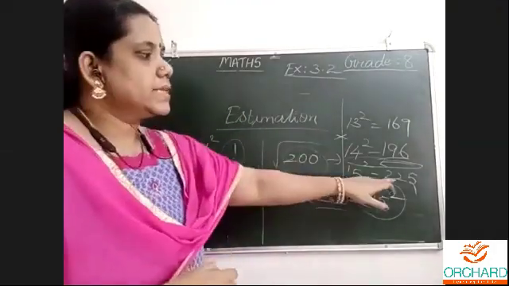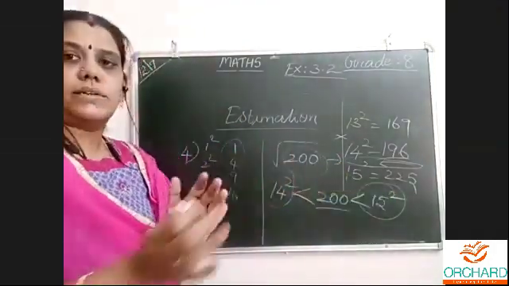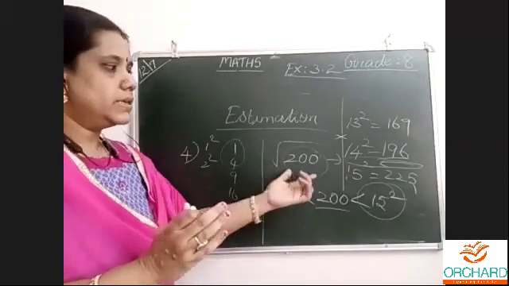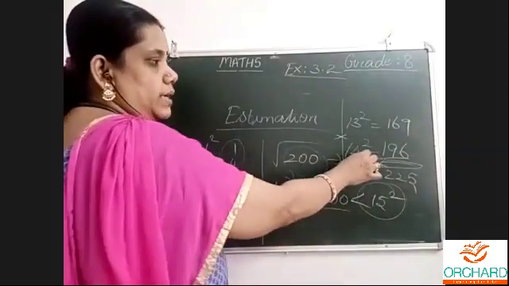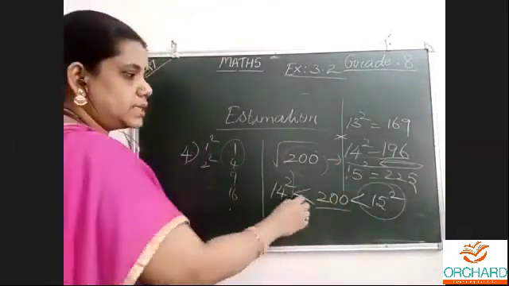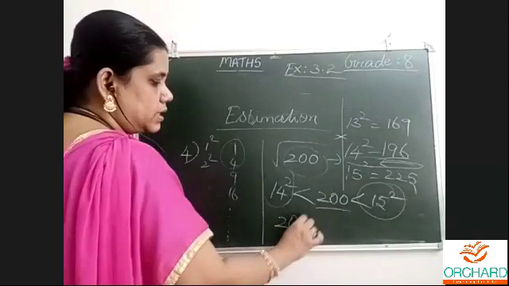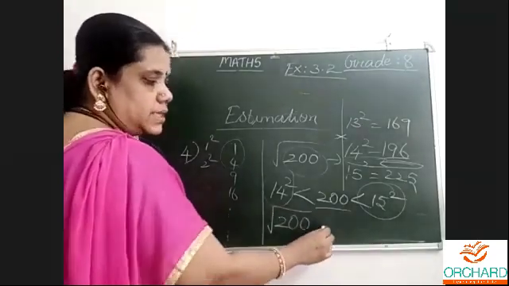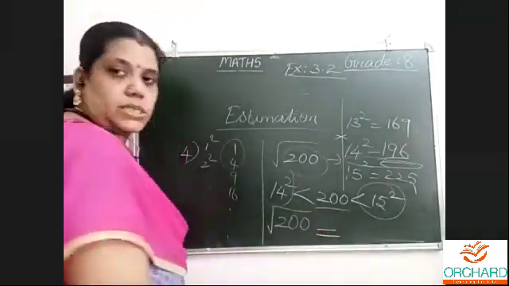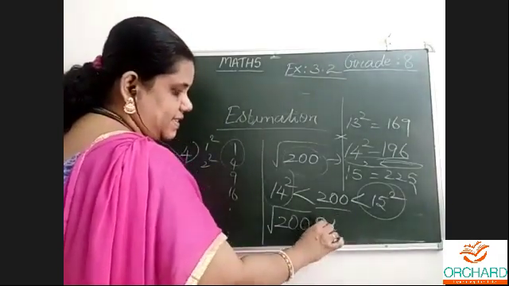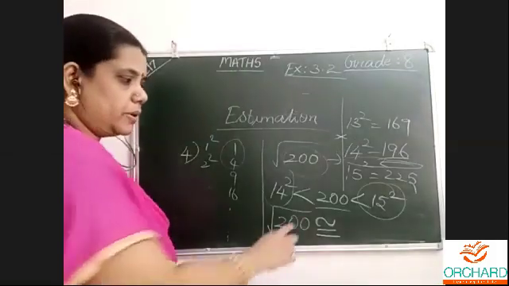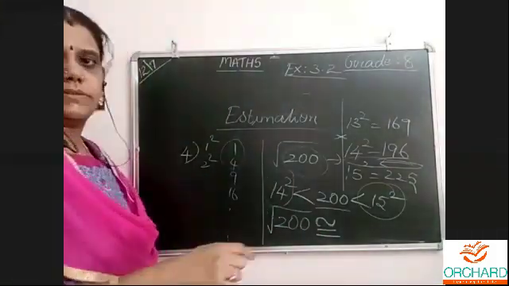Whereas between 225 and 200, 24 or 25 numbers are there. So this is nearer. So what is the thing? The square root of 200 is approximately equal to, with the approximately-equal symbol. Okay, this is approximately situated.